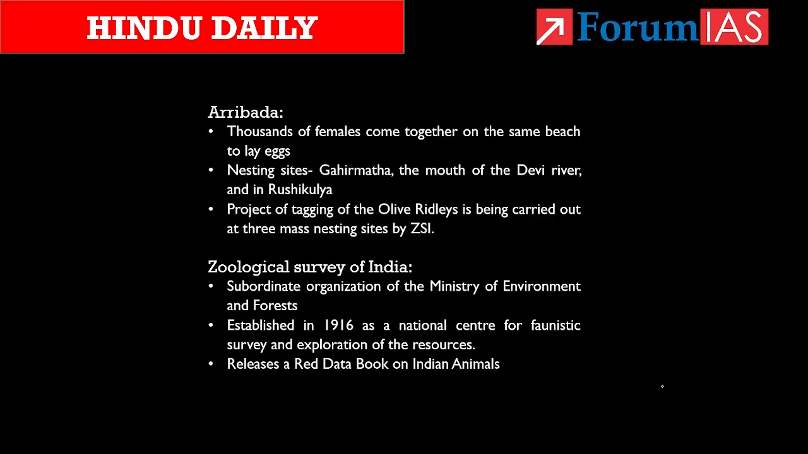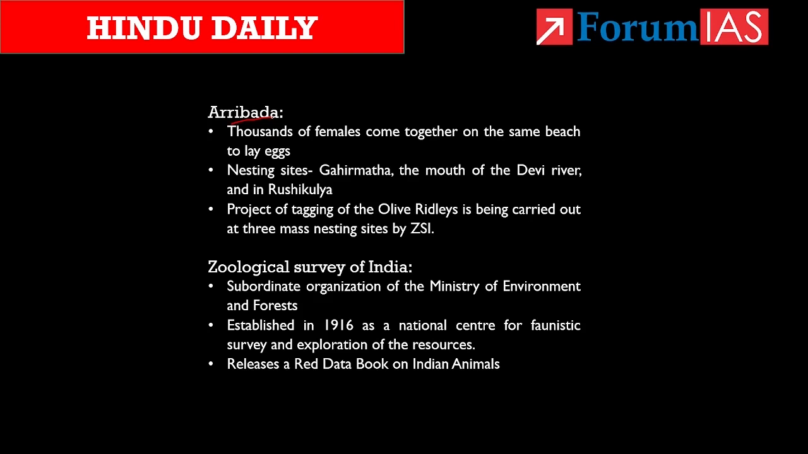Now coming to the mass nesting of Olive Ridley turtles, which is called Arribada. See, the turtles are best known for their unique mass nesting called Arribada. Under this, thousands of females come together on the same beach to lay eggs, and each female digs a sand pit, lays 90 to 120 eggs and promptly closes the pit before leaving the shore. This is what we call a mass nesting event. The coast of Odisha in India is the largest mass nesting site for the Olive Ridley. This is followed by the coasts of Mexico and Costa Rica.